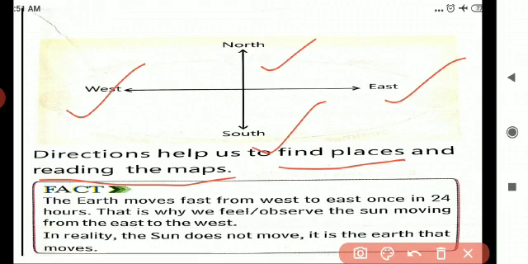Now one interesting fact. The earth moves from which direction? Very good, west to east, once in 24 hours. That is why we feel that the sun is moving from east to west, but that is not true. In reality, the sun does not move; the earth moves from west to east.